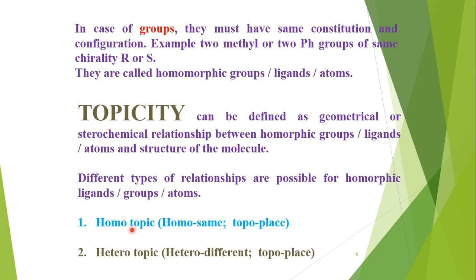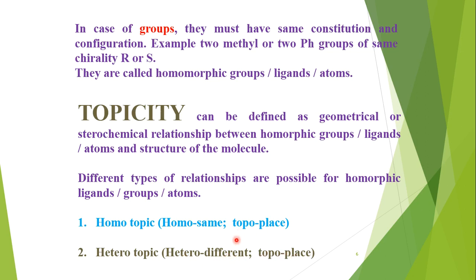In homotopic, we can cleave this word into two parts. The homo means same and topo means place. Homo means same and topo means place. But in heterotopic, hetero means different and topo means place.